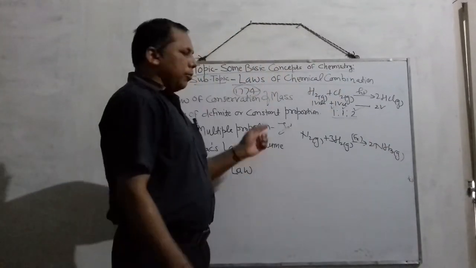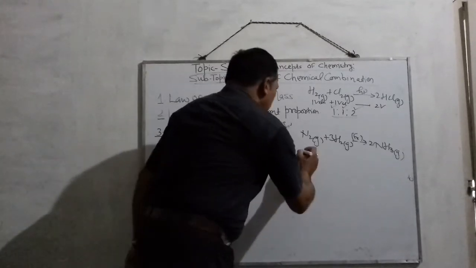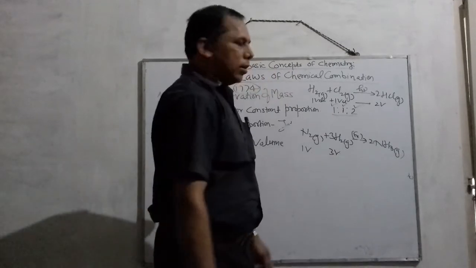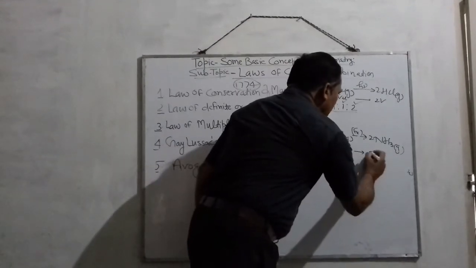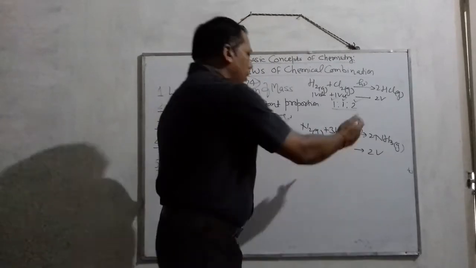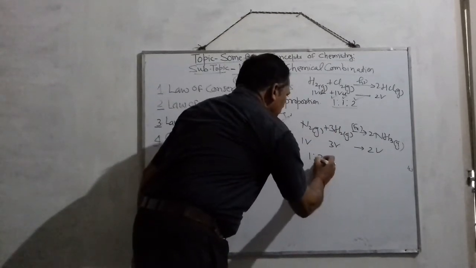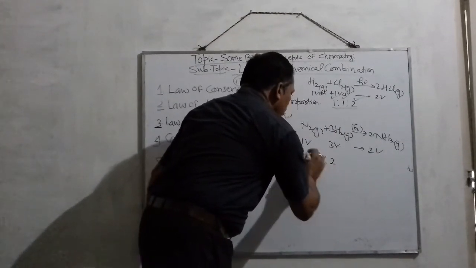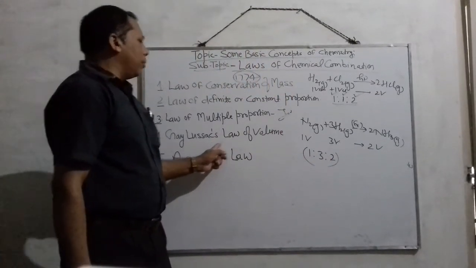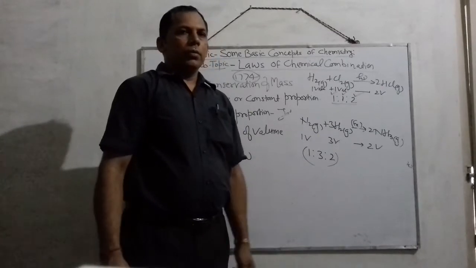In the same way, here one volume of nitrogen and 3 volumes of hydrogen react together, resulting in the formation of 2 volumes of ammonia. So what is the ratio? The ratio is 1 is to 3 is to 2. So this is in accordance with Gay-Lussac's law of volume.